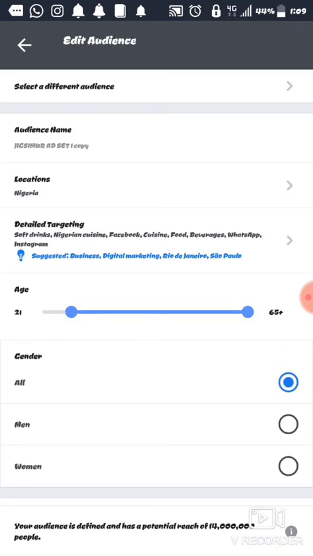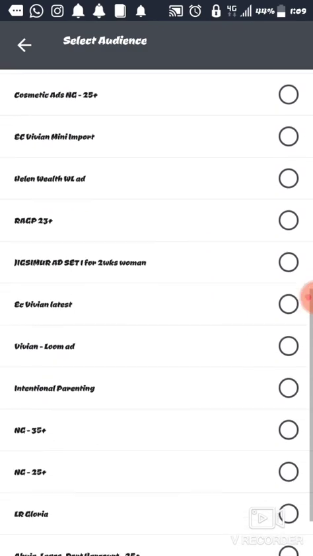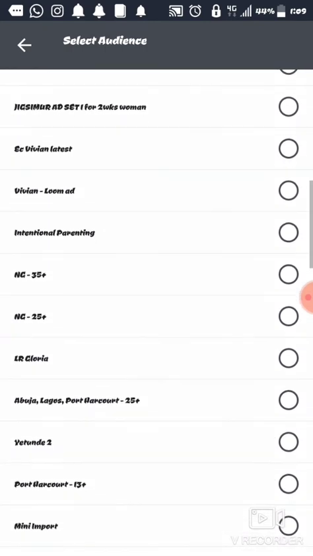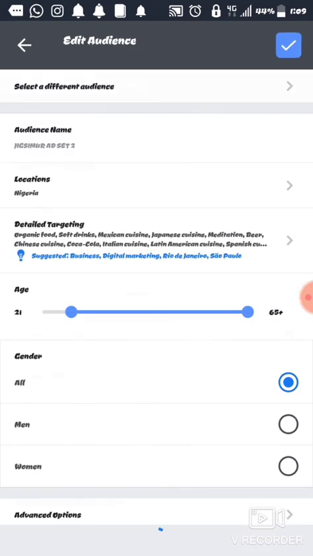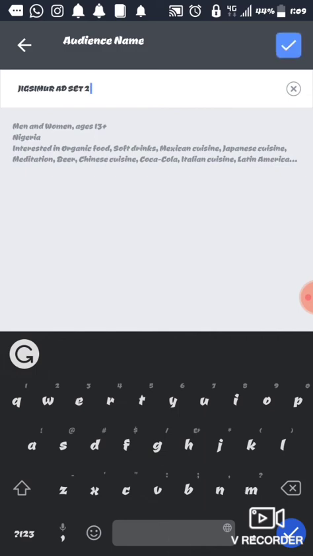Okay, audience. I'm going to change the audience. I want to use ad set 2 now. Select a different audience. I was using Jigsmall ad set copy 1, but now I'm going to use 2, comparing the two to see which one would deliver more. And I'm going to increase the age range and see. Let me maybe add something different. Okay, save as new. I'm going to call it Jigsmall copy.